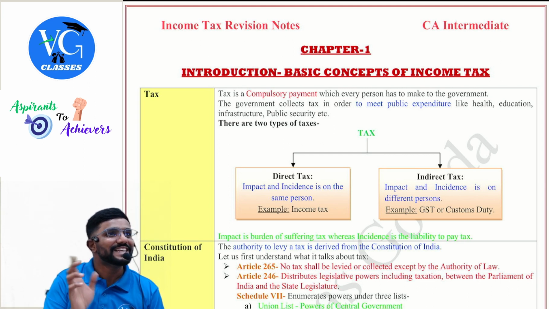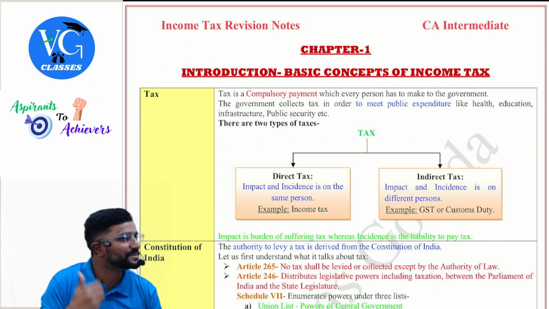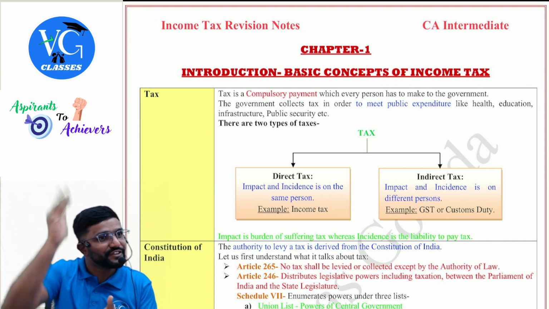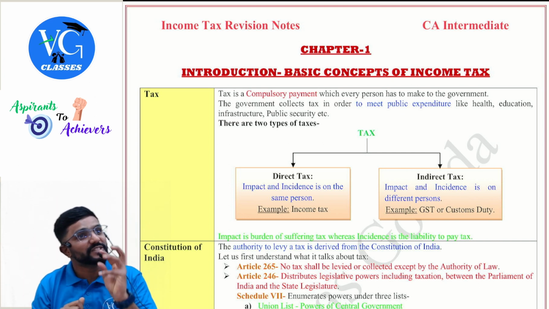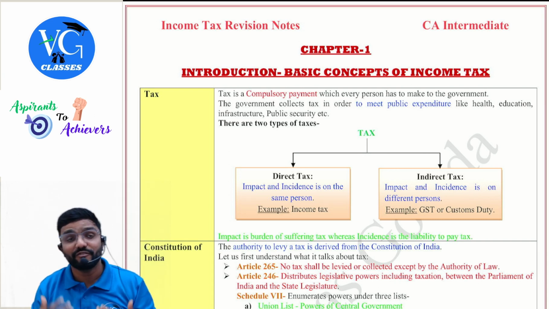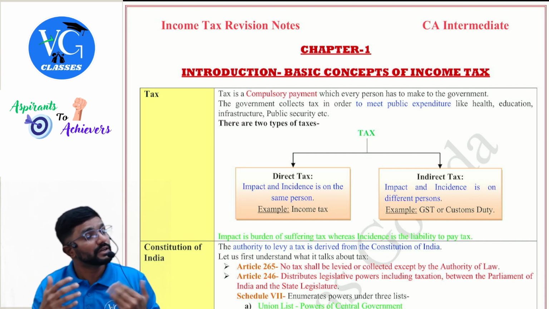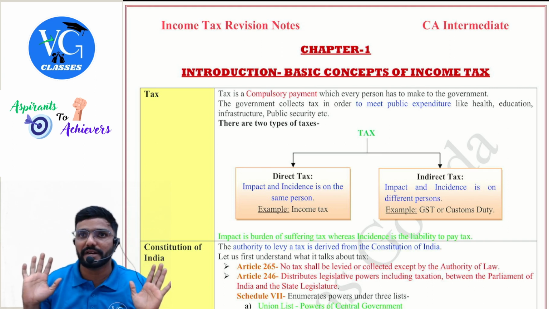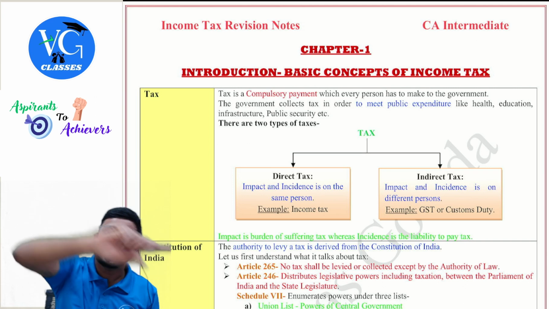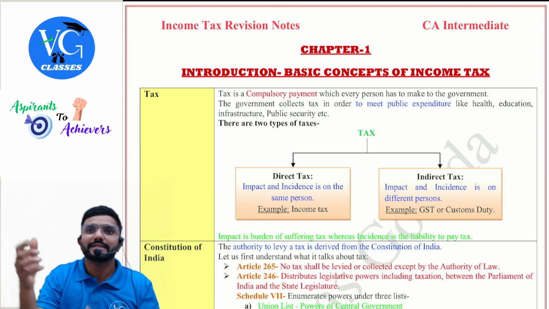No, no, no. Because Domino's Pizza is liable to pay GST on everything they sell, the food items they sell. They are the ones who are liable. Incidence is on them. But can they shift it to the customer? Yes. So they are shifting the impact to whom? To the recipients. So whenever you go and buy anything from them, when they are liable, they can charge and collect it from you. And sir, do they have that right? Yes, the government has also given that right. So what do they do? They collect 100 rupees from you over and above the pizza price and remit it to the government. There are some due dates, and within that they have to remit it to the government. Sir, what about their revenue?